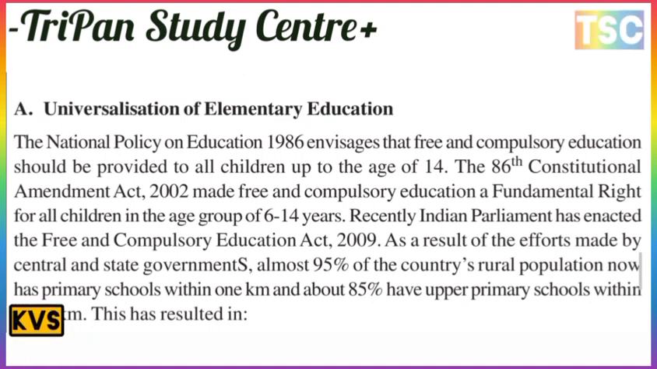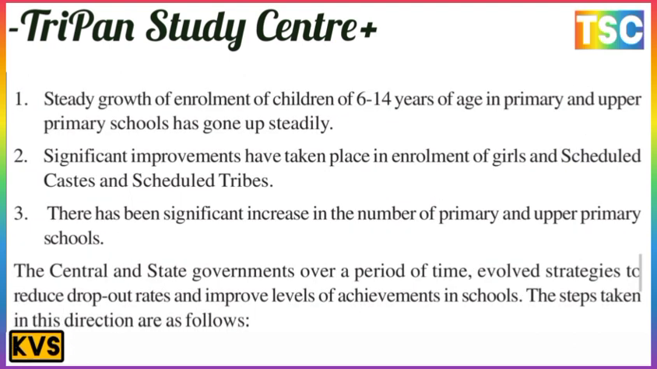The enrollment of children of 6 to 14 years of age in primary and upper primary schools has gone up steadily. Significant improvement has taken place in the enrollment of girls and scheduled castes and scheduled tribes. This is important. There has been a significant increase in the number of primary and upper primary schools.